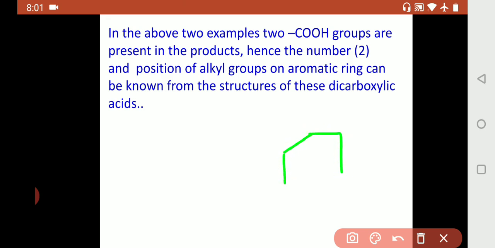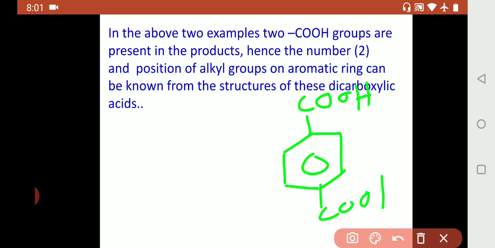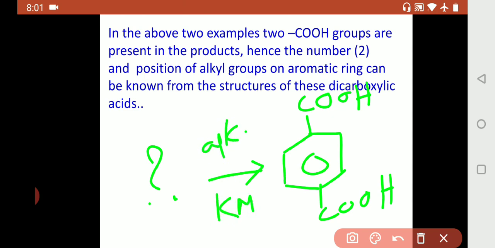We got a carboxylic acid product like this in a reaction. Then what is the reactant? That is, what is the position of alkyl groups in the reactant if the reaction is carried out in presence of alkaline KMnO4?